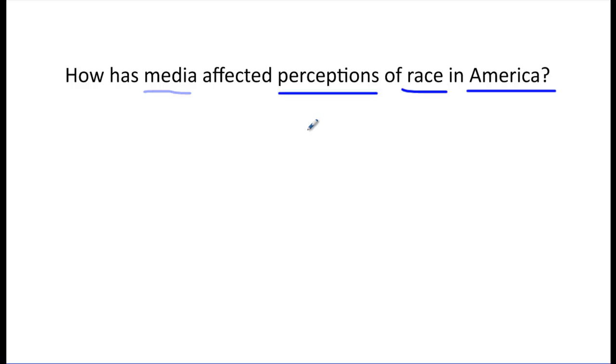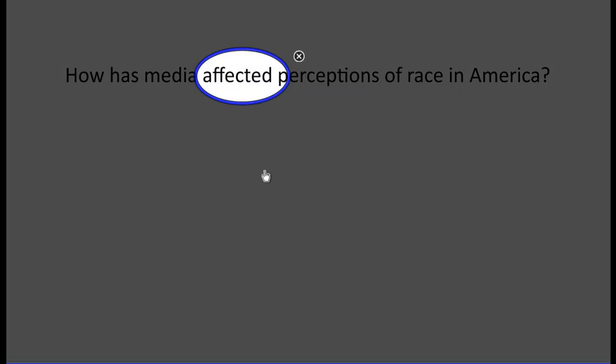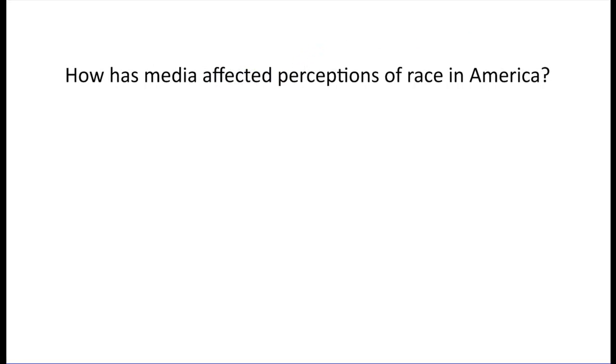You might have been tempted to include affected as an important word. The problem with words like affected, affect, relationship, etc. is that they might be included, but often aren't. It's safe to assume that if all of these words appear in a title or abstract, that we are going to be investigating some kind of relationship, even if it's not described in the way that we expect. It's okay to try searches with these words, but try some without, too. So that has us searching media, perception, race, America.